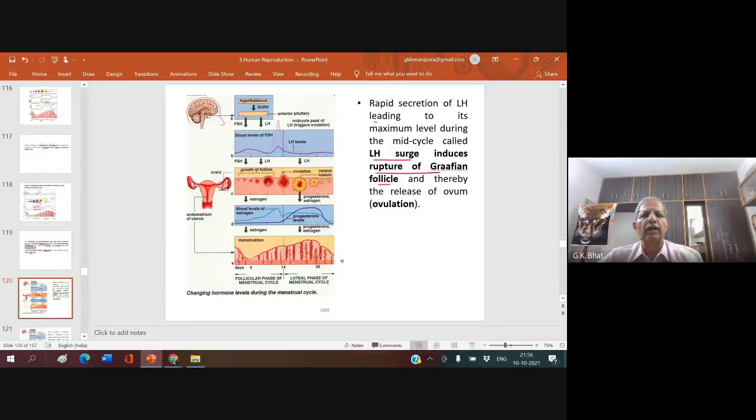Whenever the LH level rapidly increases, this brings about rupture of the Graafian follicle and thereby release of the ovum. Therefore, LH is always called the ovulating hormone.